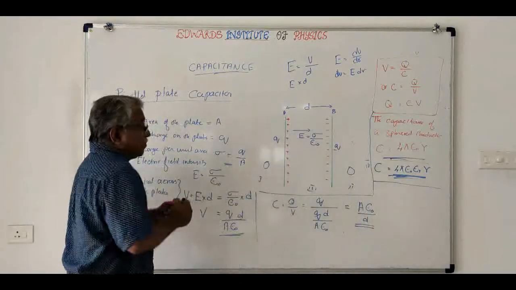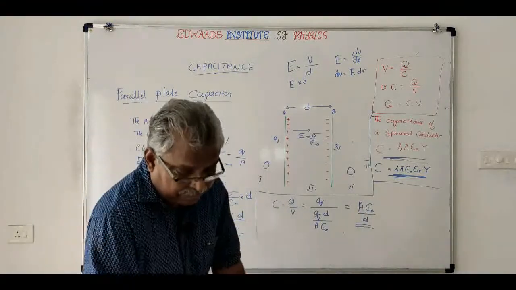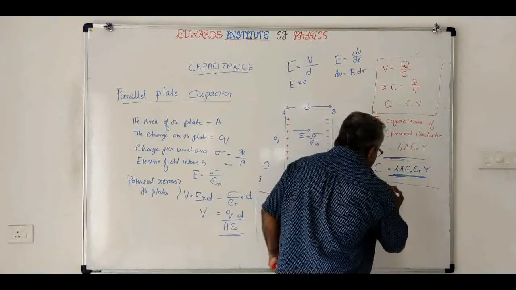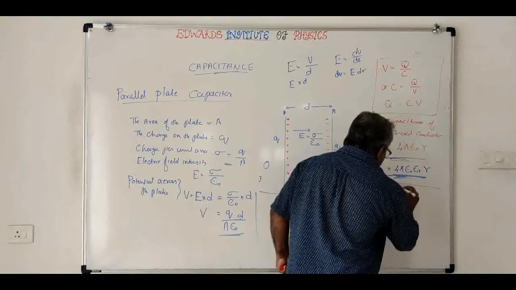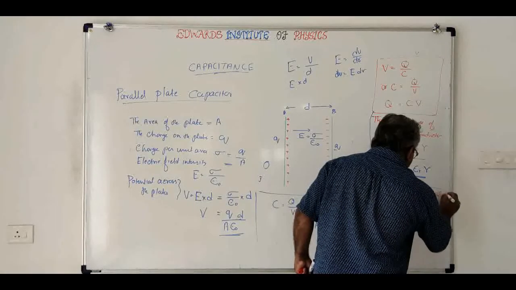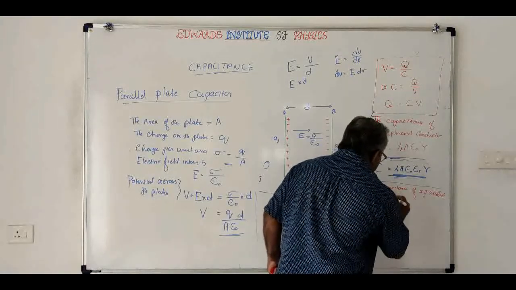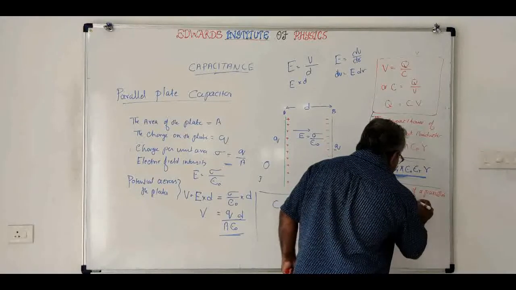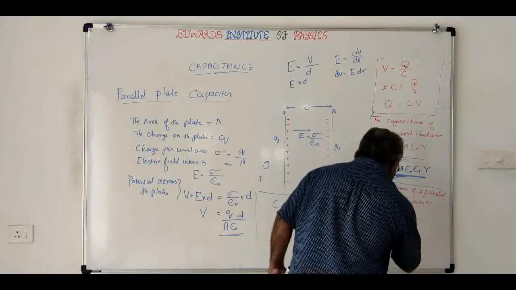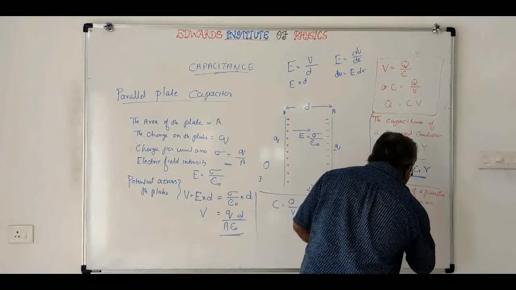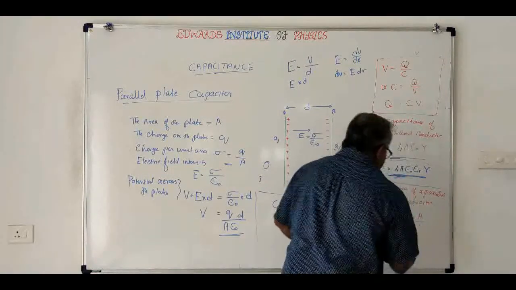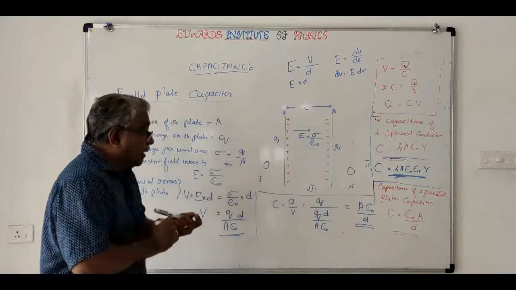That is the capacitance of a parallel plate capacitor: C is equal to epsilon 0 A by d.